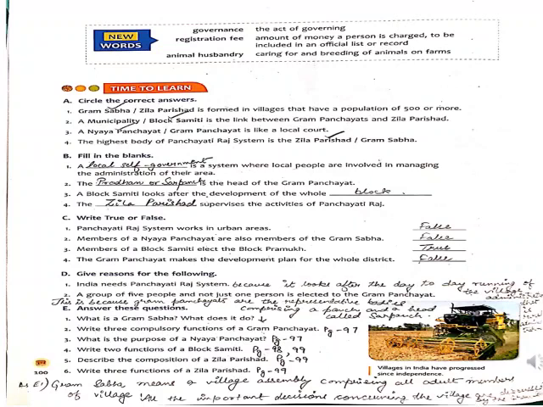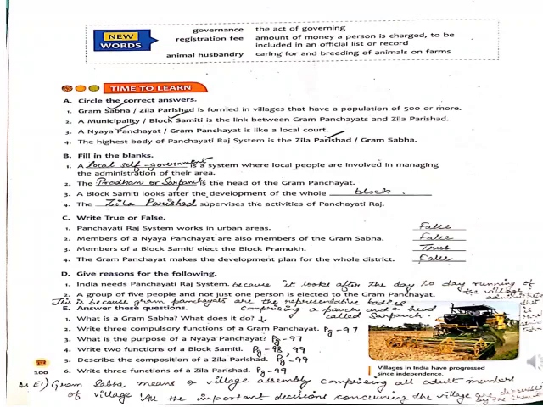You can just write the part which I have underlined: block pramukh of block samitis; number 2, members of the state legislature and members of parliament. Only that much you need to write, only the underlined part. Then third, seats are reserved for women and people belonging to scheduled caste and scheduled tribe. And fourth, the members elect a president and vice president from among themselves only. So E5 I have written over there, and from there you can write it down.